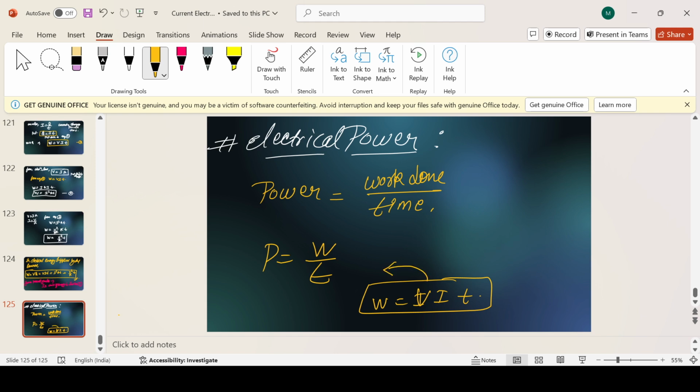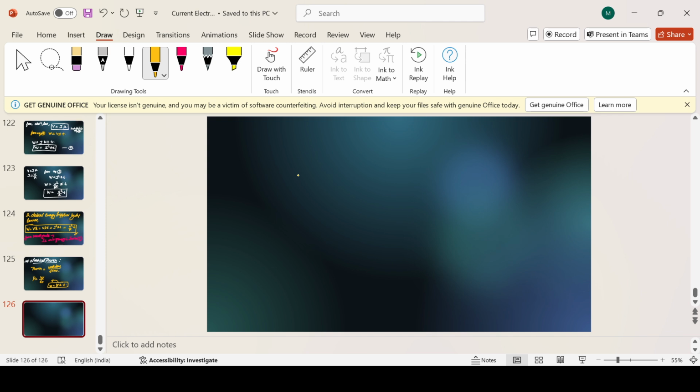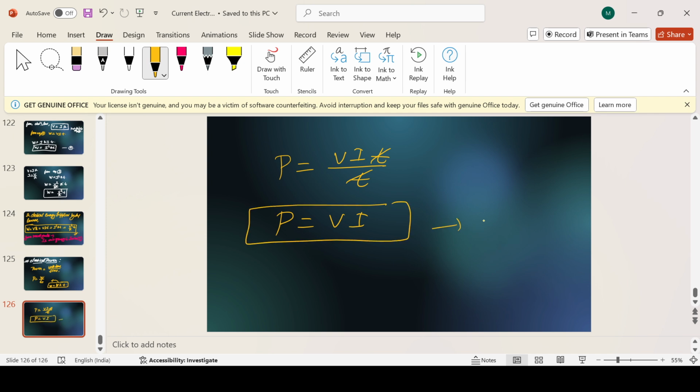If we put in this, we will get the power formula as power equals VIT upon T. So it becomes power equals VI. This is the important formula. Okay, that's power is equal to voltage into current. Clear?